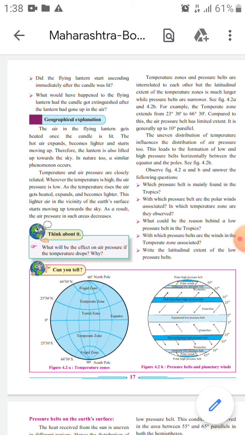Okay, then there is one question: think about it, what will be the effect on air pressure if the temperature drops, and why? Yes, the temperature and air pressure, we know, are very closely related, and whenever the temperature is high, the pressure is low, and as the temperature rises, the air gets heated and expands and becomes lighter. This lighter air in the vicinity of the earth's surface starts moving upwards to the sky, and as a result the air pressure in such areas decreases.